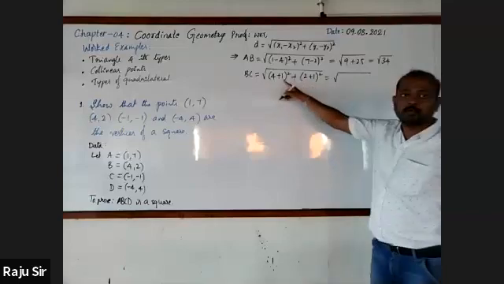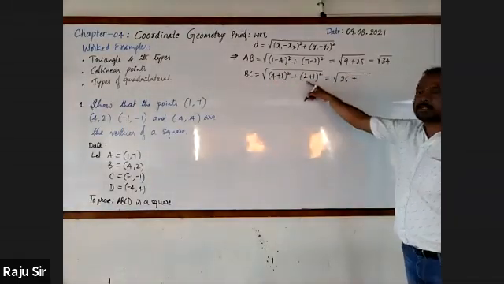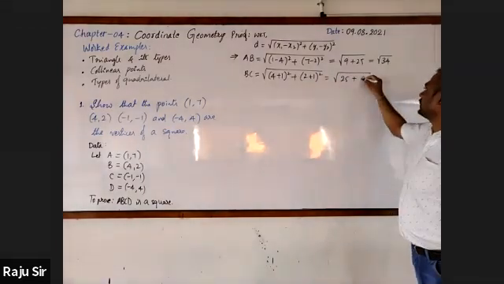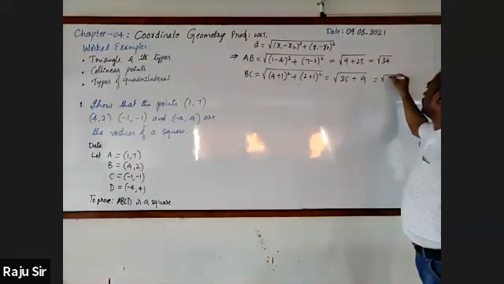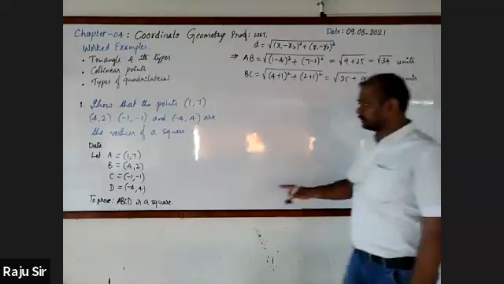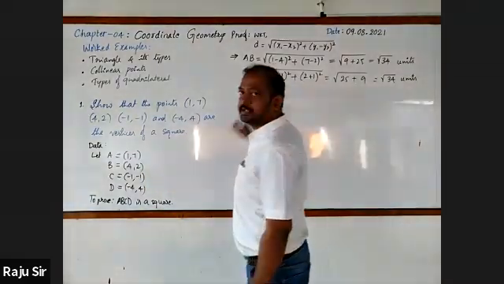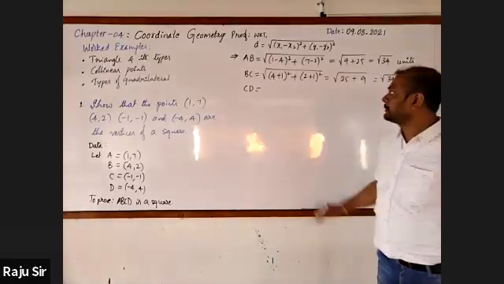Square root of 4 plus 1 is 5, 5 square is 25. 2 plus 1 is 3, 3 square is 9. Again we got root 34 units. Two sides equal, good. Now let's move on to the third side. As all sides are equal, so ABCD is a square.